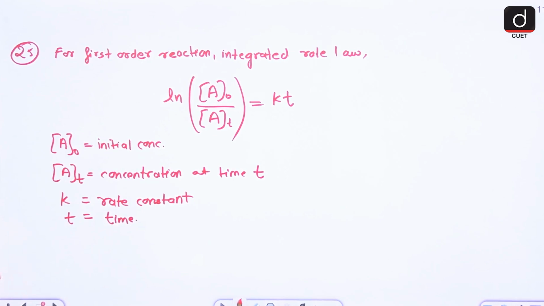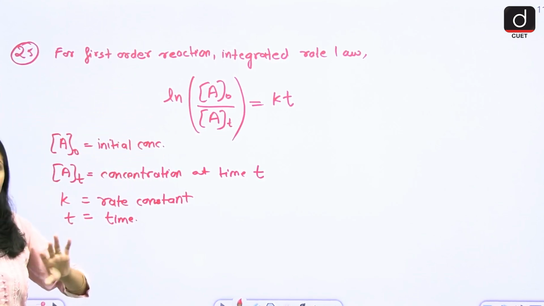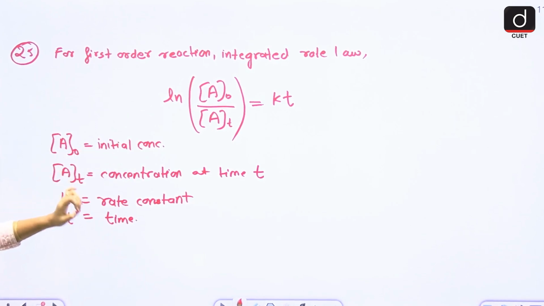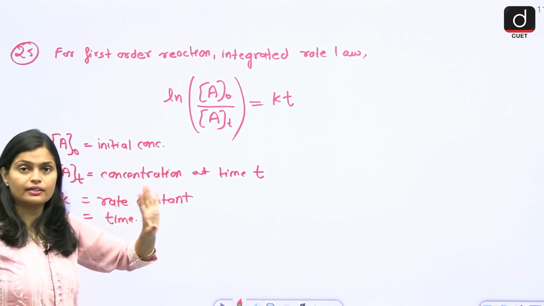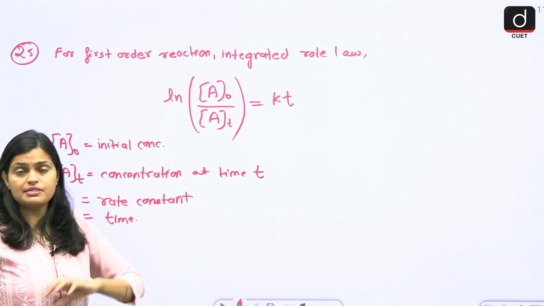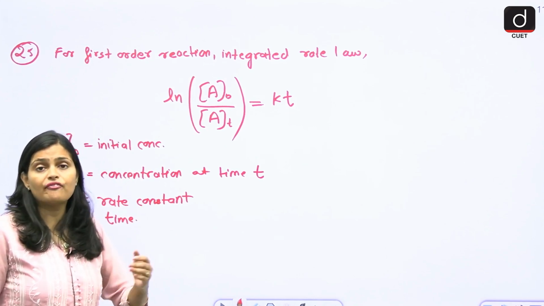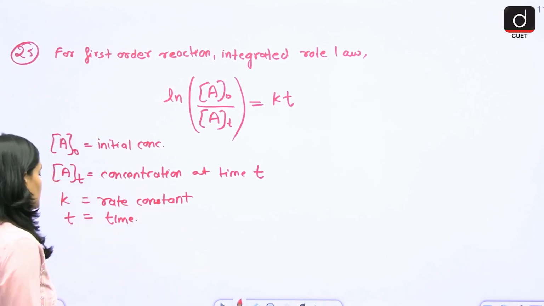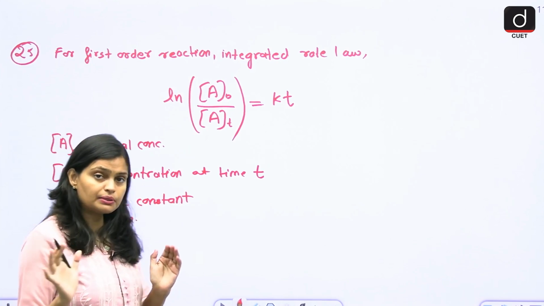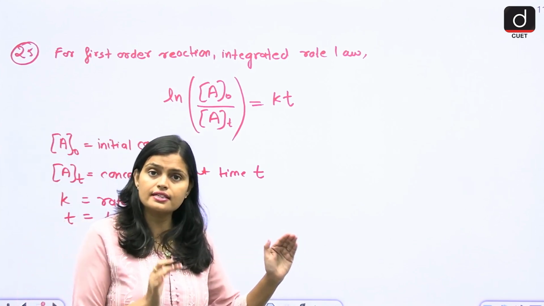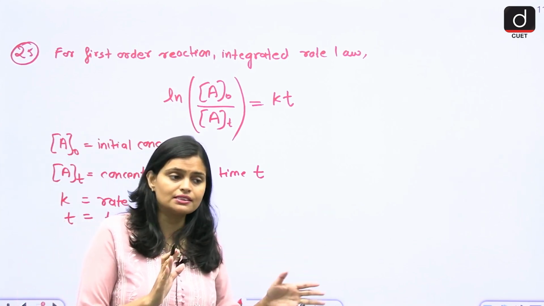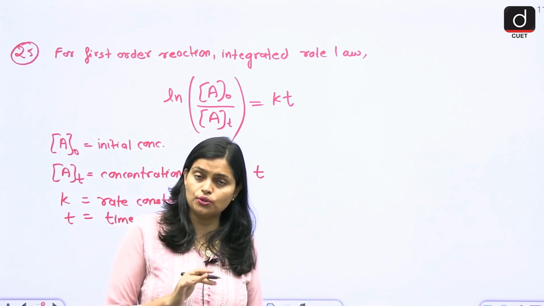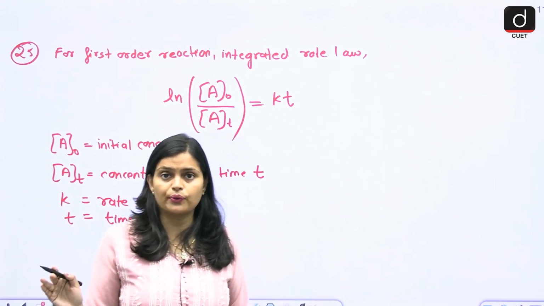This is the thing which you should know. After that, what is the question? 25% of the reaction is complete in 40 minutes. So 40 minutes is the time taken to complete only 25% of the reaction. So hence 75% of the reactant still remains, right? 75% is not converted into product, only 25% is converted into product, right?